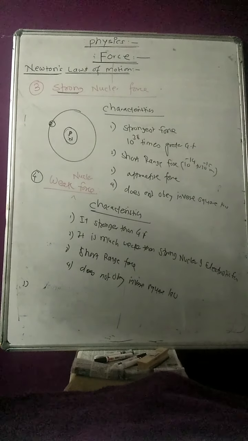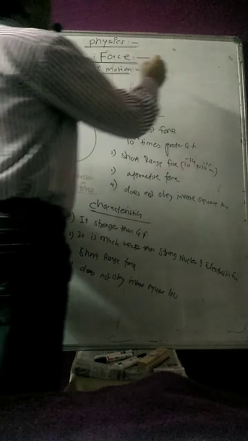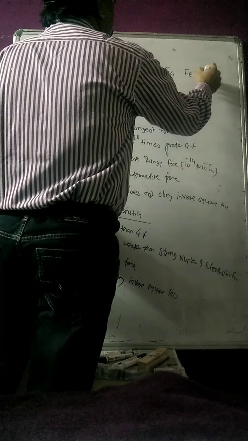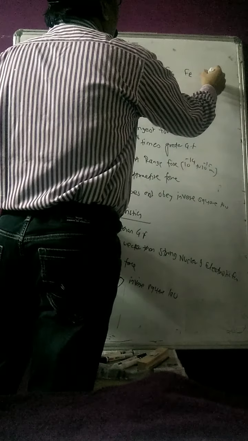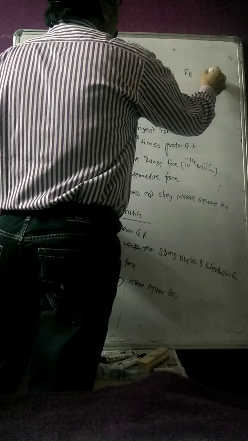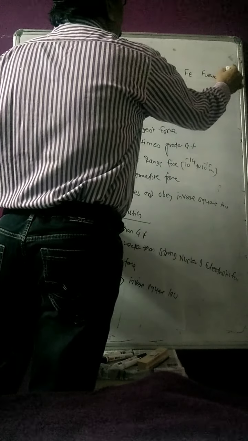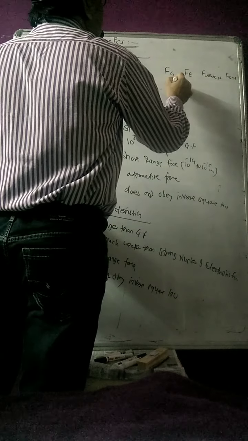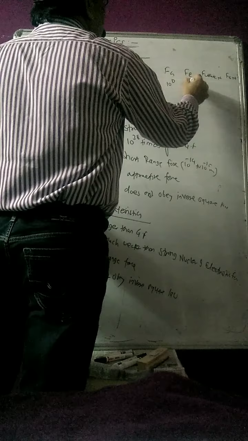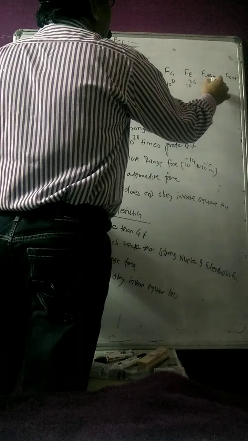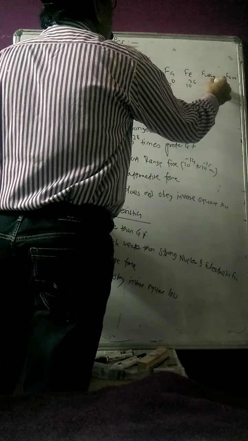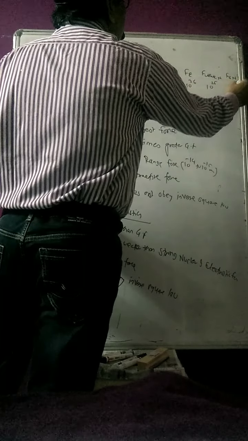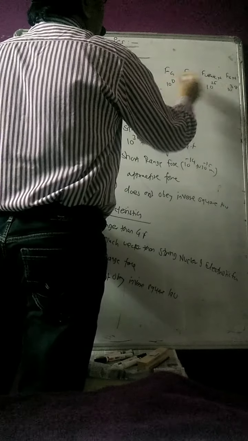So what are the magnitudes? Again, if this is gravitational, this is electrostatic, this is weak nuclear, and this is strong nuclear: the gravitational force is 10 raised to 0, the electrostatic force is 10 raised to 36 times greater, the weak nuclear force is 10 raised to 25, and the strong nuclear force is 10 raised to 38 times the gravitational force.